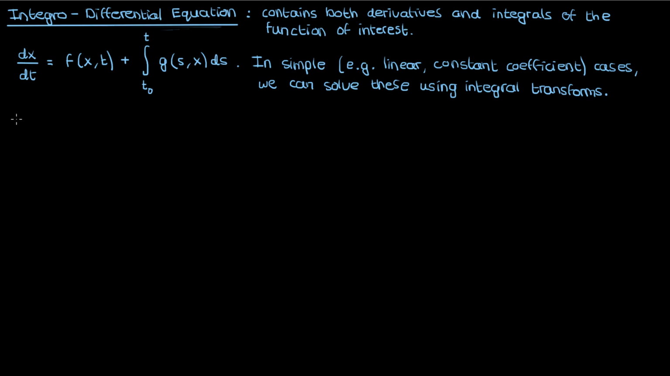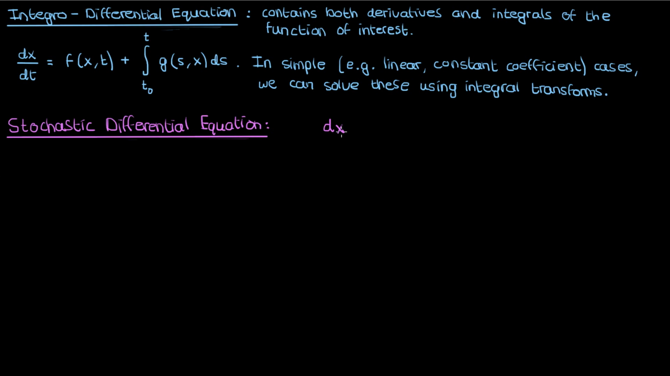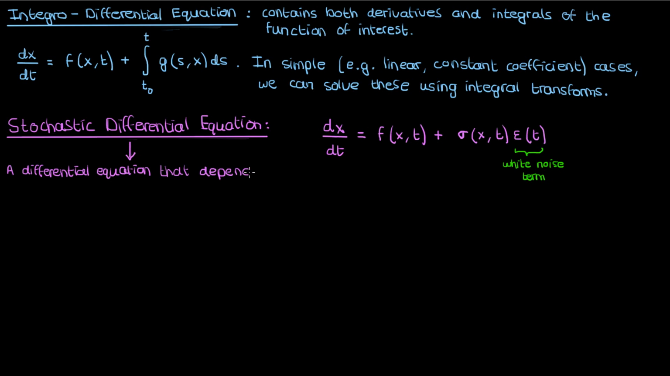The next type of weird differential equation we'll discuss is the stochastic differential equation. Consider our typical differential equation dx by dt equals some function of x and t. If I add a term sigma of x and t times an epsilon of t, where epsilon represents a white noise term, then I get something called a stochastic differential equation, which is a differential equation that depends on some random fluctuating or stochastic process.